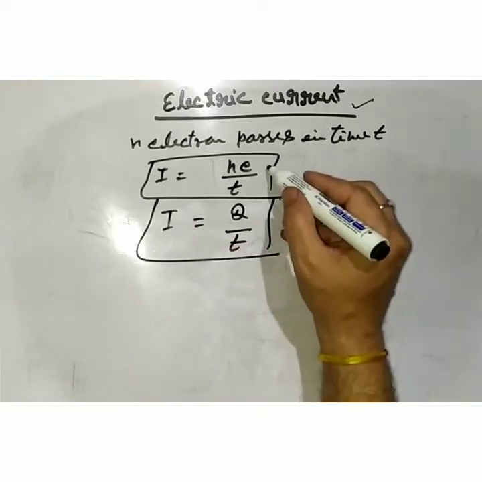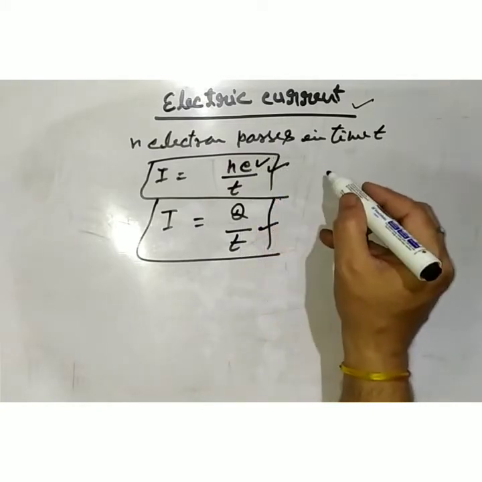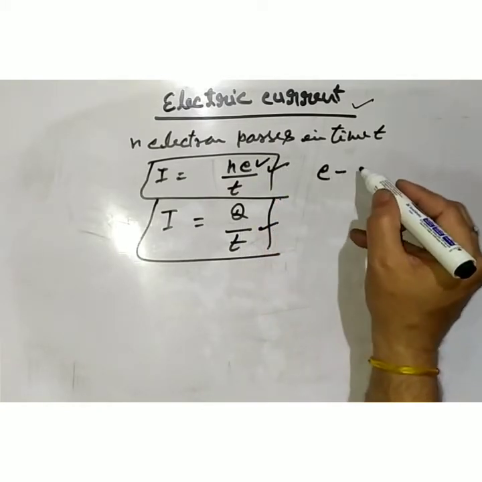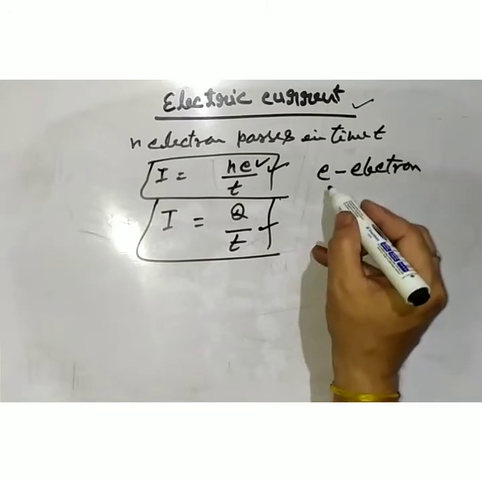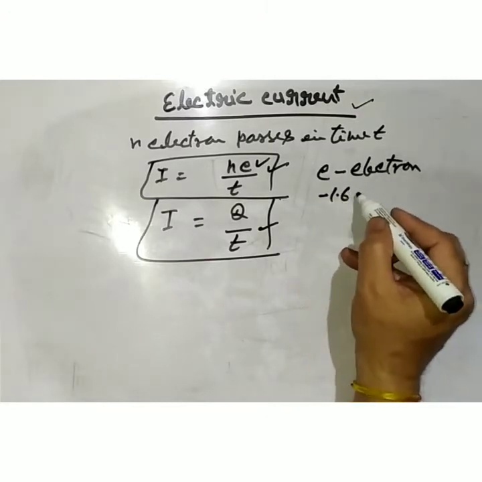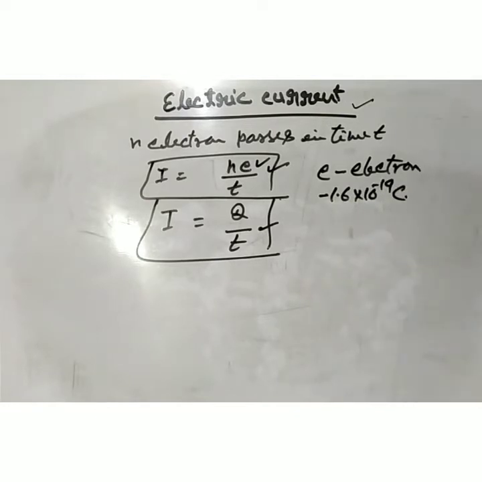These two formulas are used to solve various types of numericals. E is the symbol of the electron charge, and one electron carries the charge minus 1.6 into 10 power minus 19 coulomb.